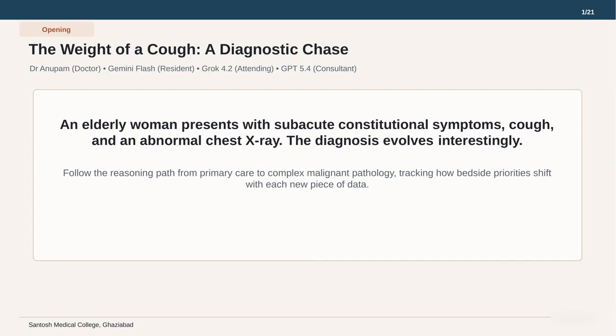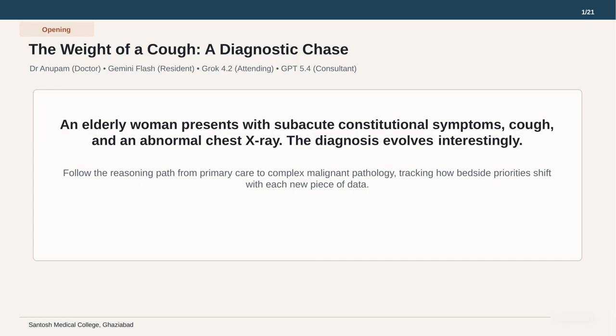This case is particularly interesting because the diagnosis evolves significantly as new data emerges. We will follow the reasoning path from a primary care perspective all the way to a complex malignant pathology. Along the way, we will observe how bedside priorities shift with each new piece of information provided by our clinical team and various consultants. Looking at the text in the center, our goal is to understand the diagnostic evolution from simple symptoms to a complex underlying disease.